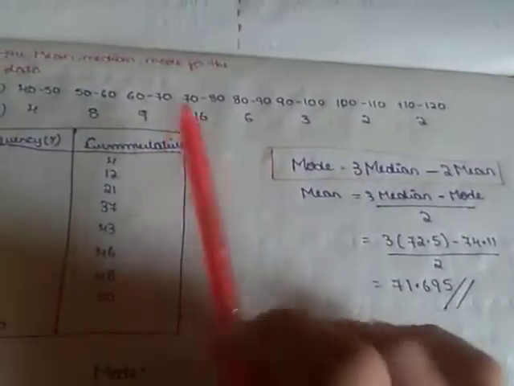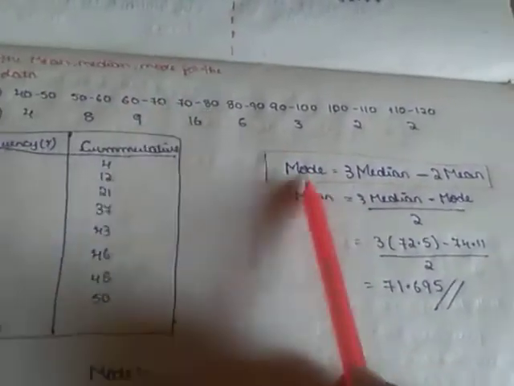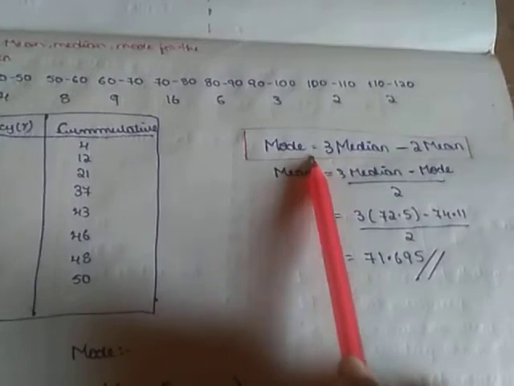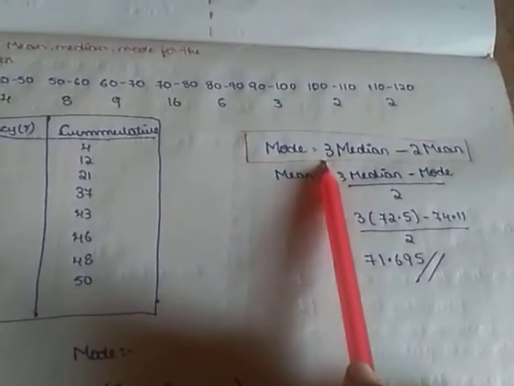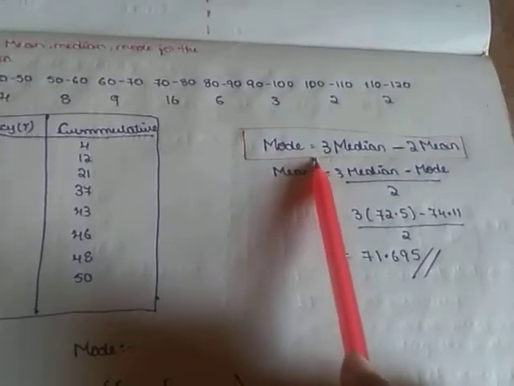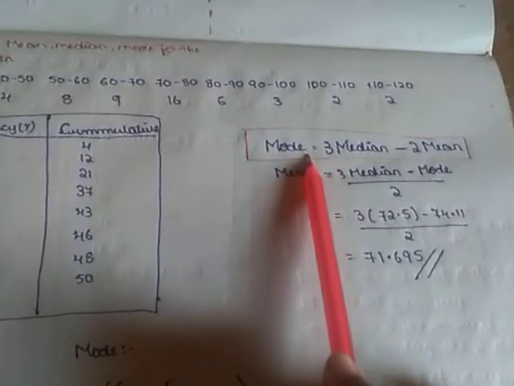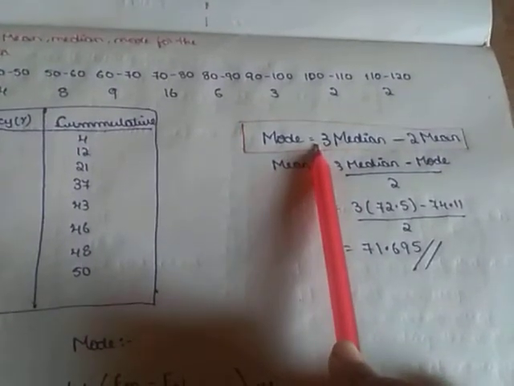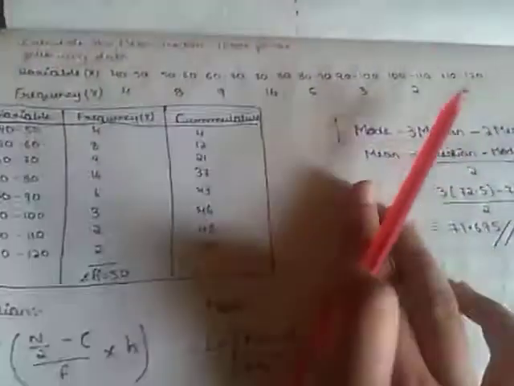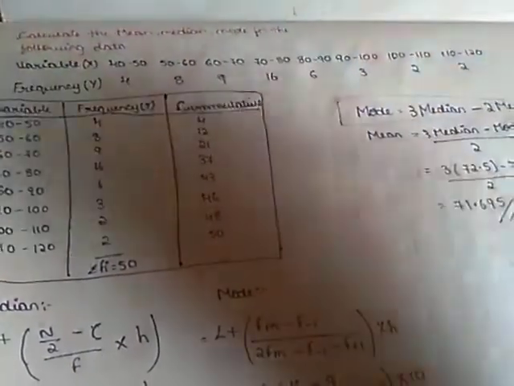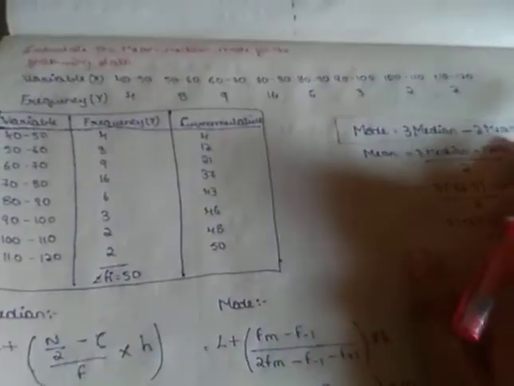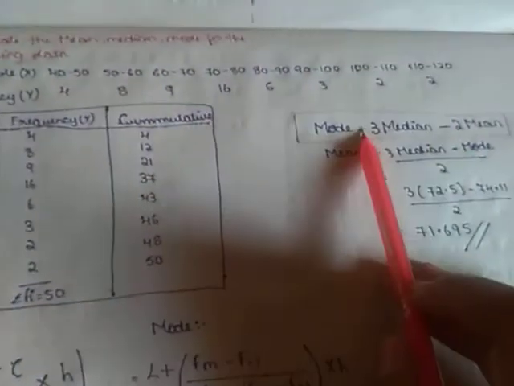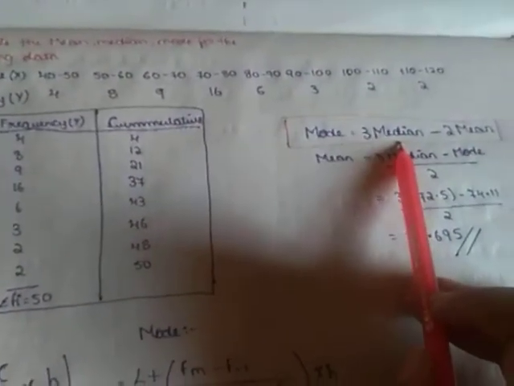If they ask to find all three at the same time, then you have to write this formula first and you will get 2 marks when you write this formula. If you are not able to solve the sum, if you write this formula, you will definitely get 2 marks. This sum mainly you will get in essay questions. This is a very important sum which definitely comes in essay questions. Okay, mode equals 3 median minus 2 mean.